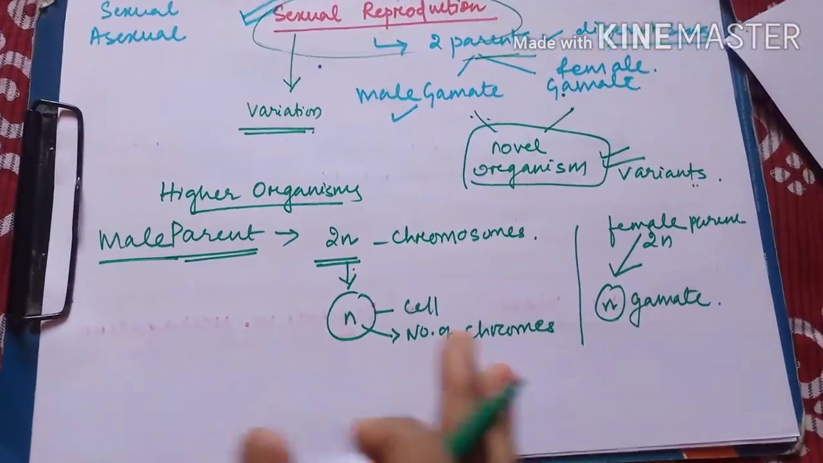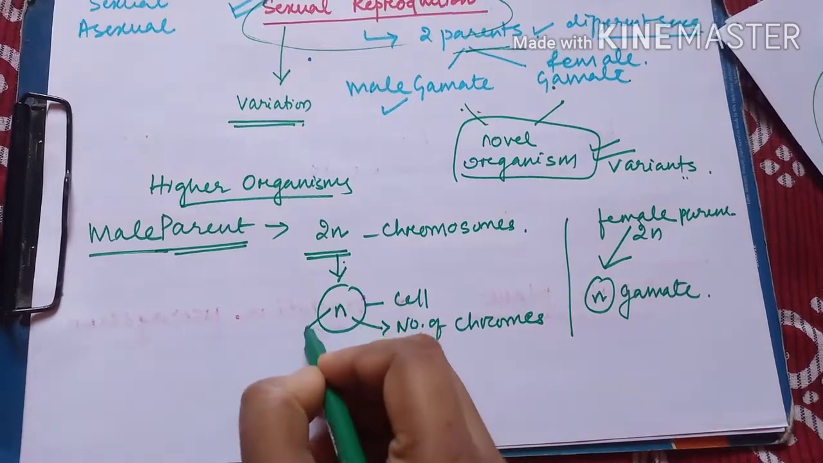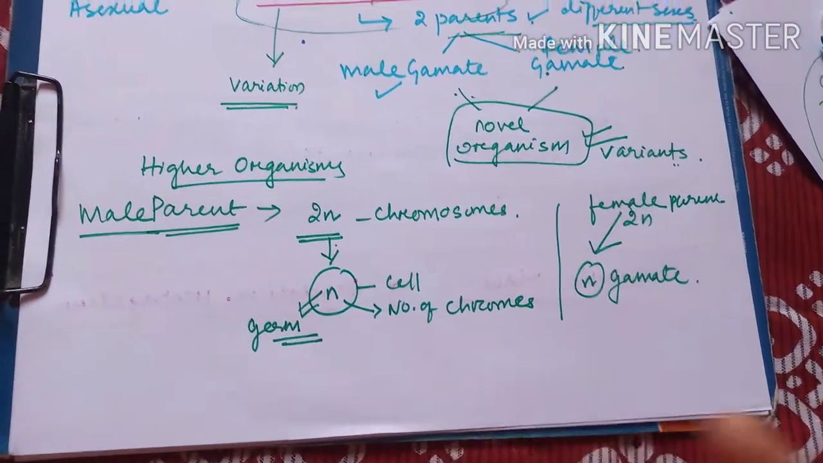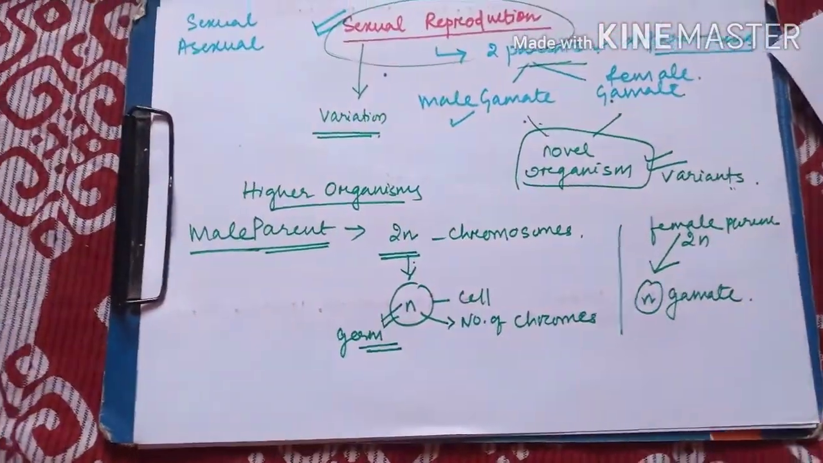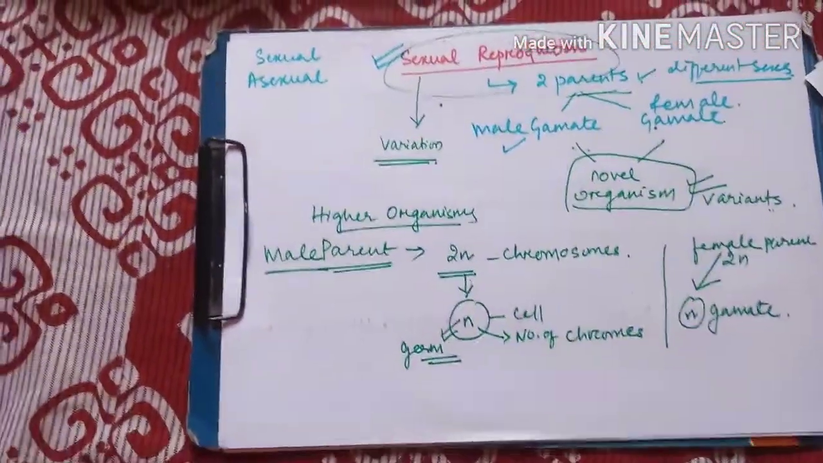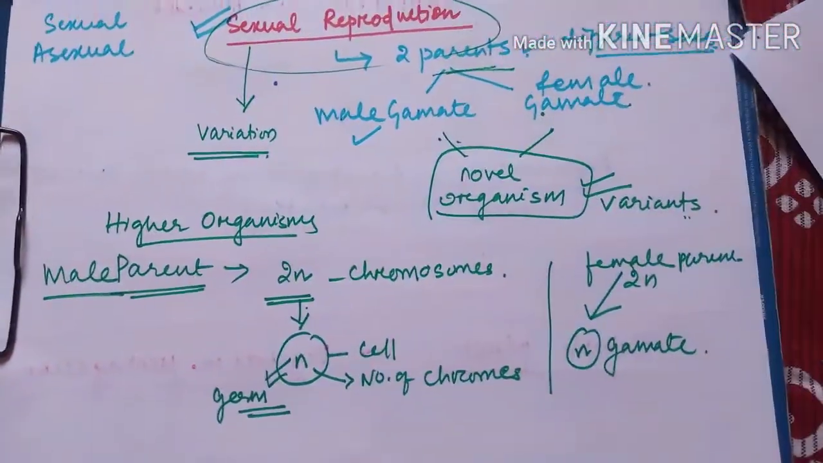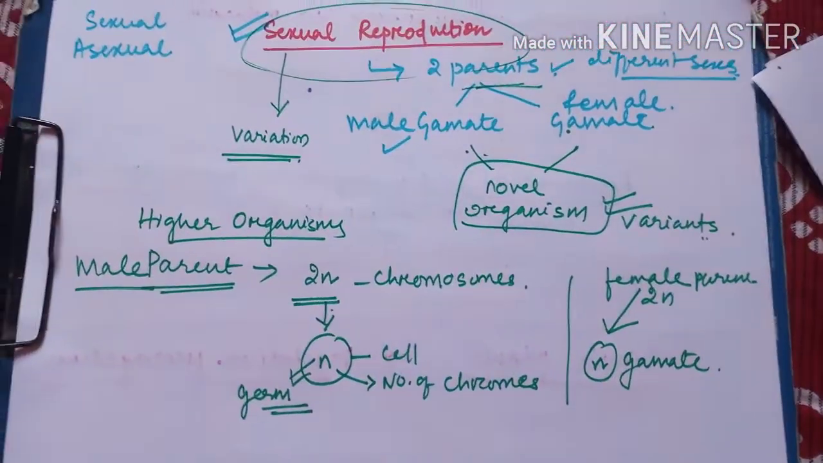And this gamete is otherwise called a germ cell also, and the fusion of this germ cell causes the formation of a new organism. There is a lot of developmental process involved in it, which we will discuss along when I will be teaching you more detail about sexual reproduction.